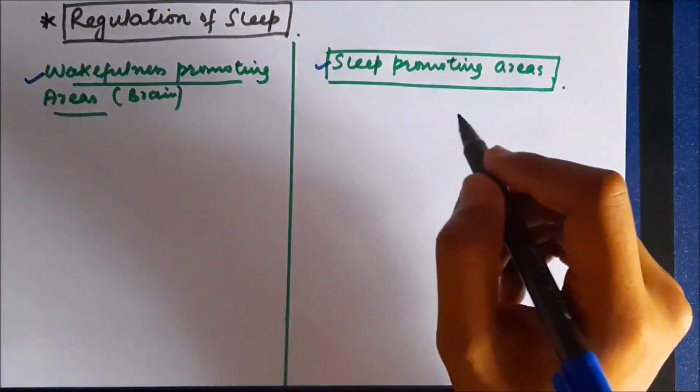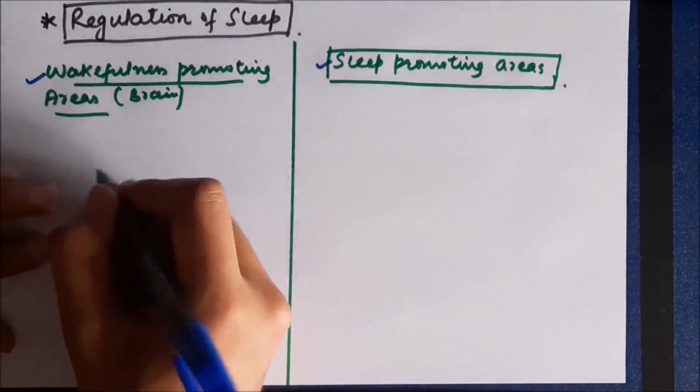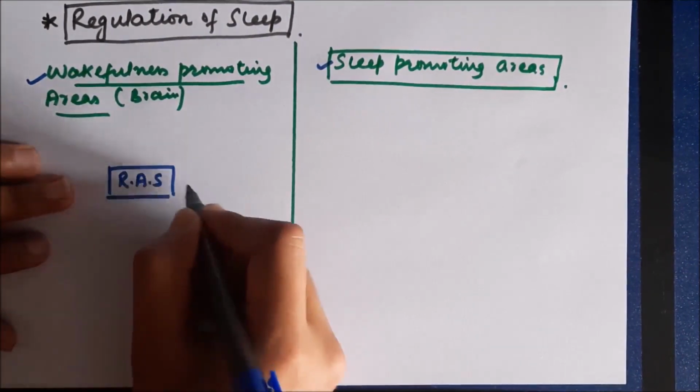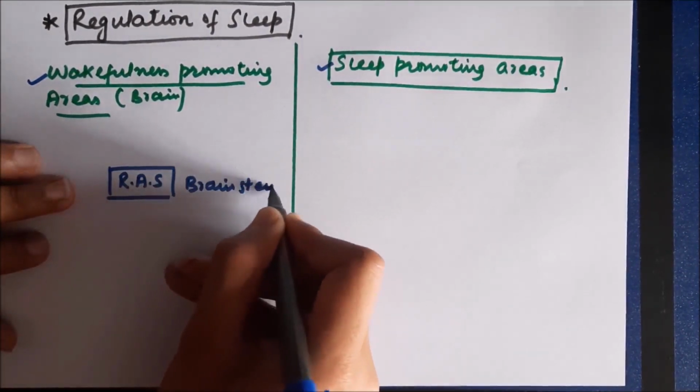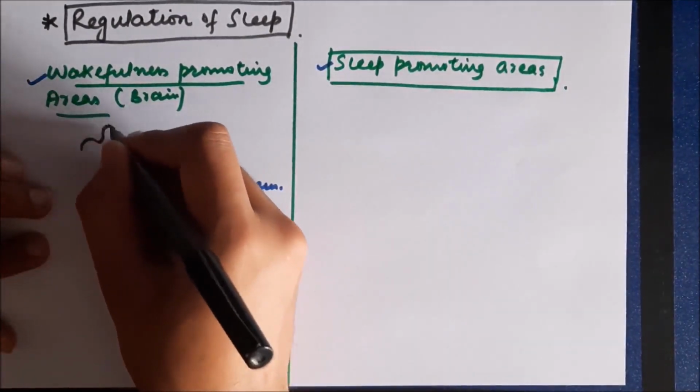Now let us discuss the wakefulness promoting areas first. So we all know in the brainstem, a part of brainstem is called the reticular activating system. Fibers from the reticular activating system can either go in the upward direction to higher centers or in the downward direction.